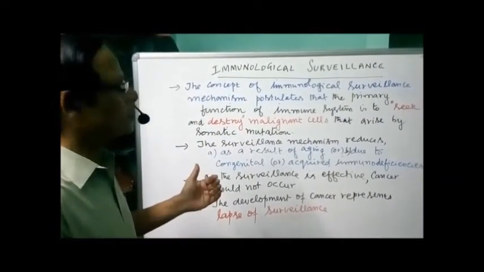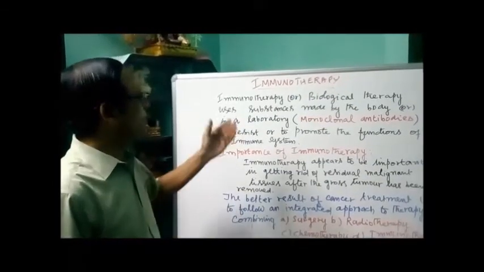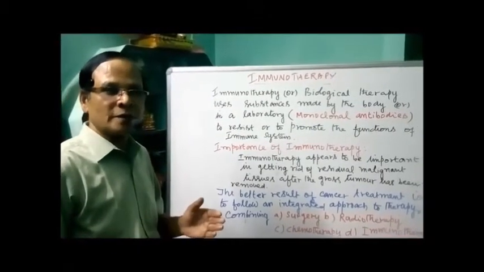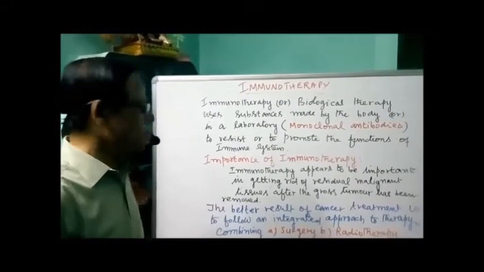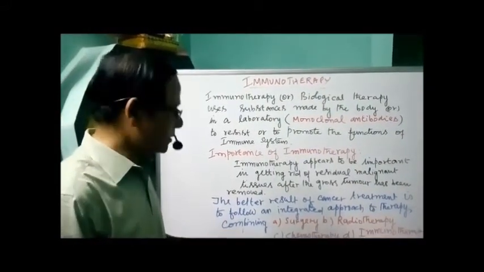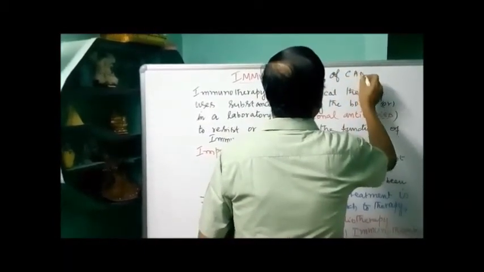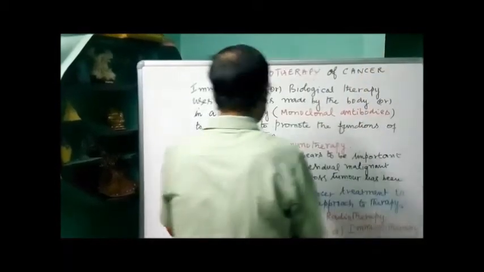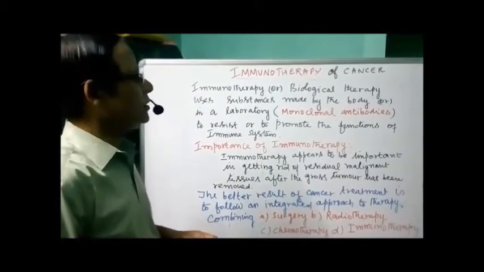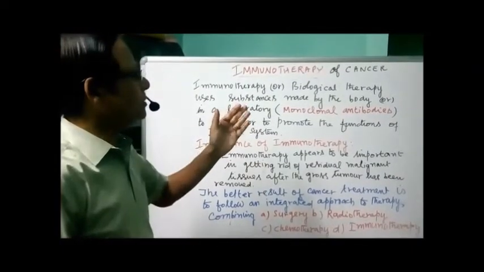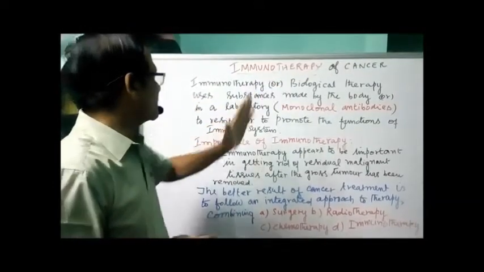Now we have to go to what immunotherapy is. How can you achieve it? Therapy means the treatment of cancer through the immunotherapy method. So immunotherapy of cancer: it can be cured by means of immunotherapy. Through immune system products, the treatment can be made to prevent or arrest cancer. Immunotherapy is also called biological therapy.